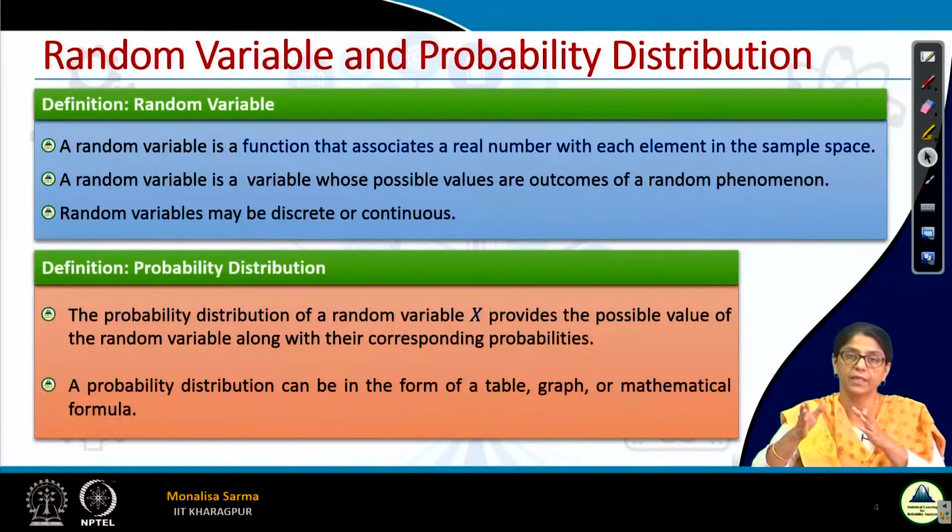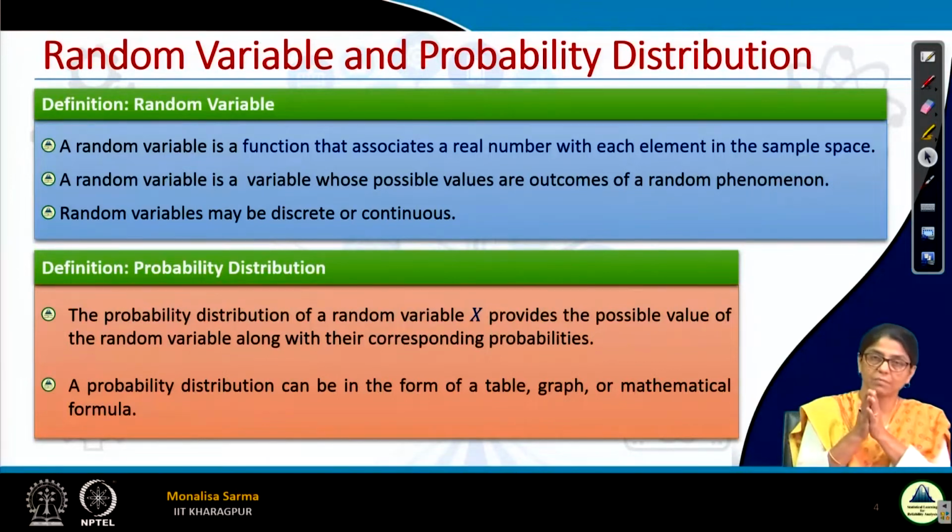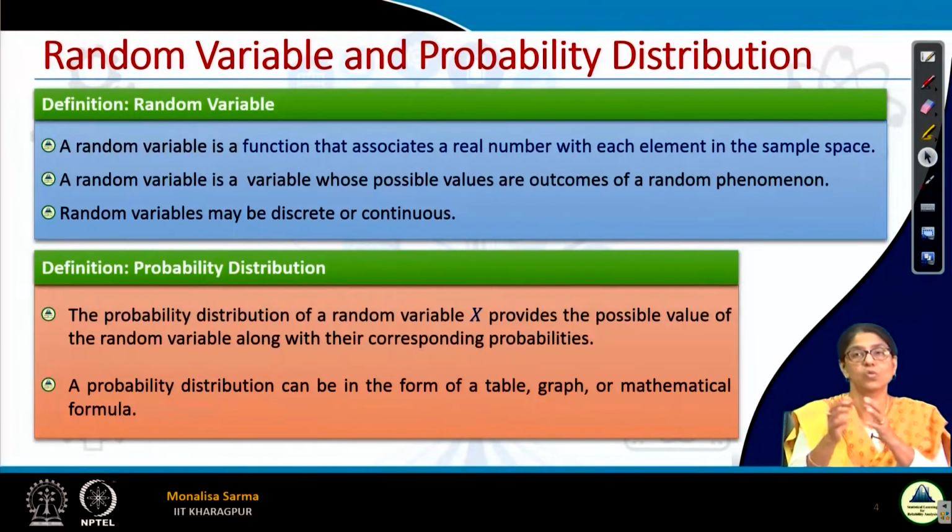Either we get one head or we get 0 heads, meaning if it is a tail, it is 0 heads. The probability of getting one head is 0.5 and the probability of getting 0 heads is 0.5. So the values of the random variable in an experiment and the probabilities of those values, these two things put together, are the probability distribution.